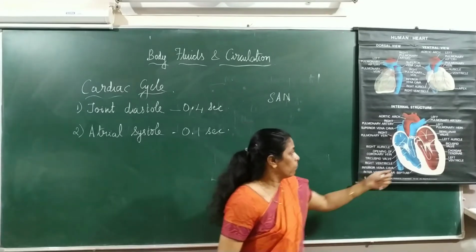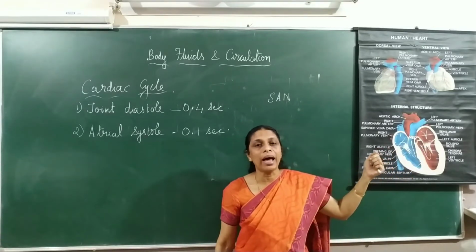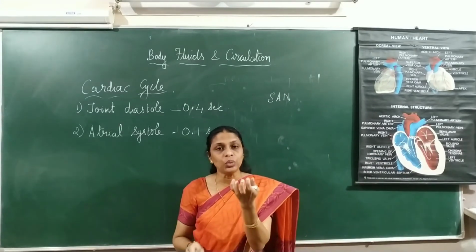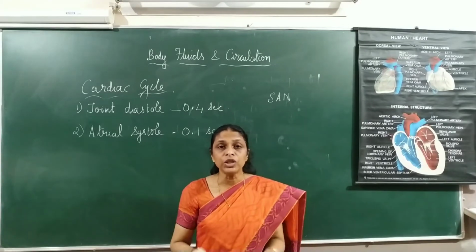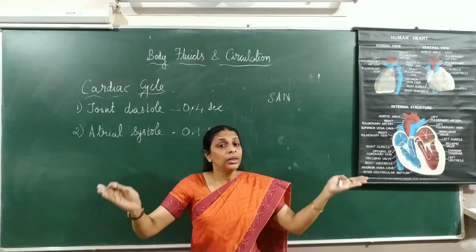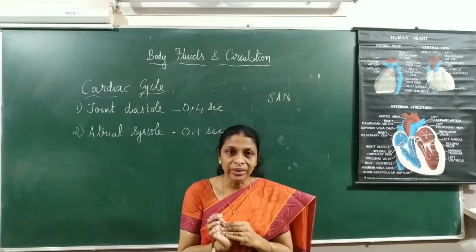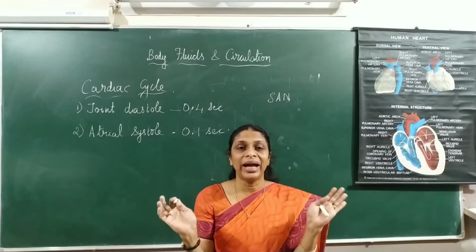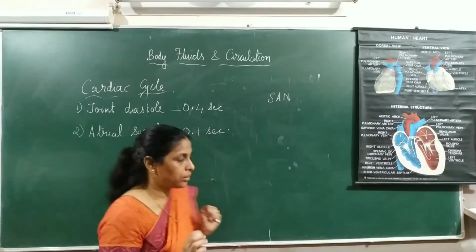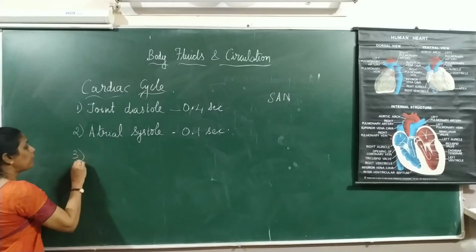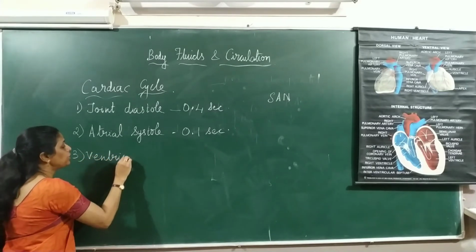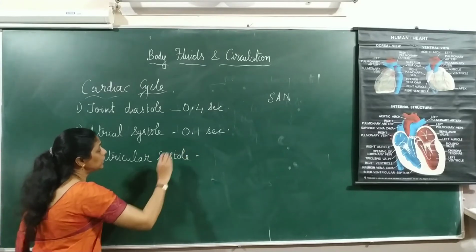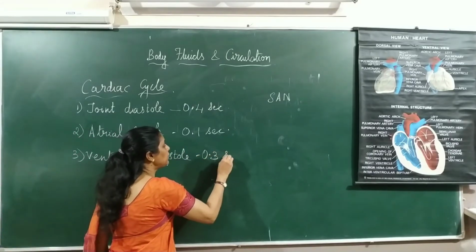At the same time, simultaneously, the AVN sends the signals, the signals which are received by the AVN will be transmitted through the bundle of His to the ventricular walls. Now, the ventricular wall gets the signal that it's time for it to contract. So this atrial systole will be followed by ventricular systole. This lasts for about 0.3 seconds.